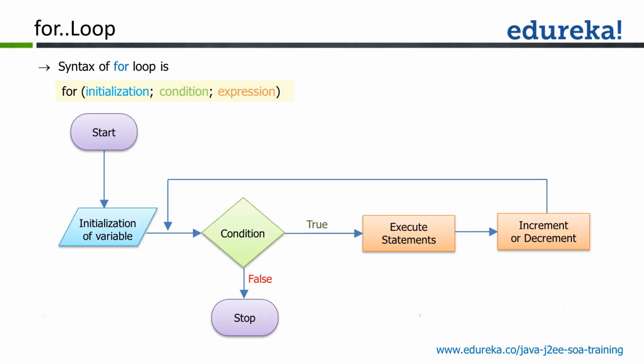So let us see how this for loop will work. The for loop works with some initial point, that is initialization, then some condition, and then some expression. So the loop starts and checks the condition. If the condition is true, it executes the statements, and then you must use some increment or decrement. Then again the condition will be checked. Until this condition is false, the loop will keep on executing.